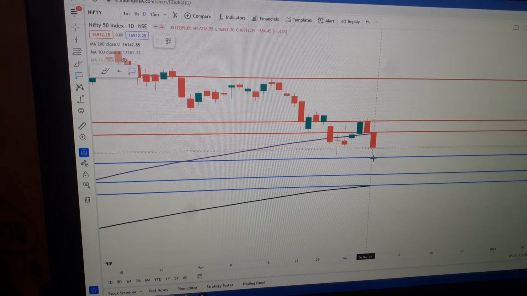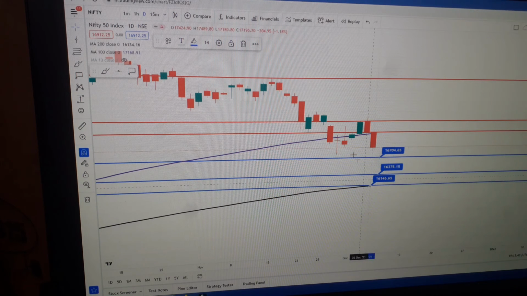The first support, let me show you, is around 16,710 level. The second support is a little bit far, 16,375, and the third support is definitely the 200-day moving average, which is right now at 16,146.